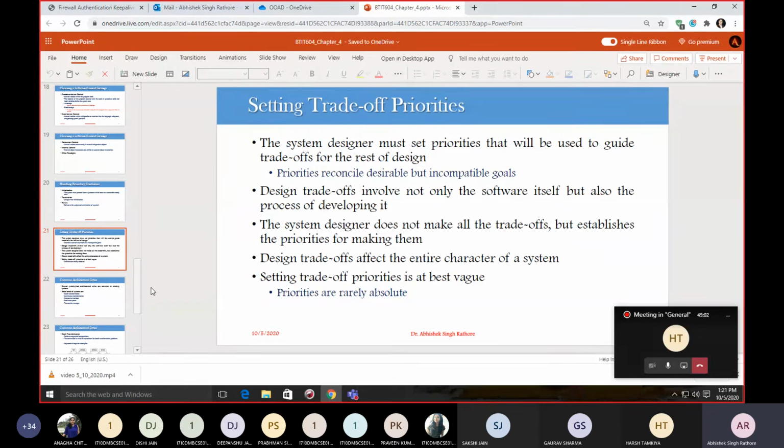When we go for the implementation of such a thing, it requires high computation cost, and we need some extra intelligence to do this. So our system designer must determine the relative importance of the various criteria as a guide to make design trade-offs. So this is a trade-off: either we go for an autofill system, or we go for manual search. So we have to make a trade-off. The system designer does not make all the trade-offs, but it establishes the priorities for making them.